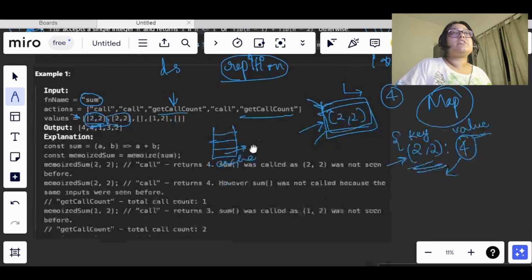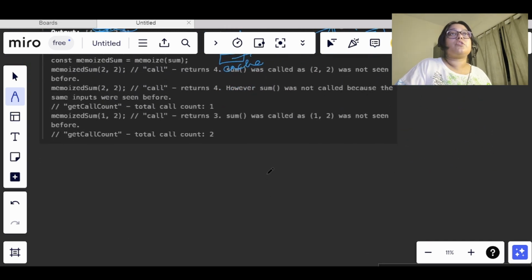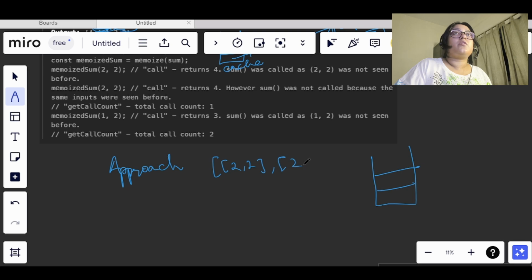So let's move on and see the approach for this question. What I said here was, every time this function is called, it gets passed some arguments, like this array, 2 comma 2, 2 comma 2.